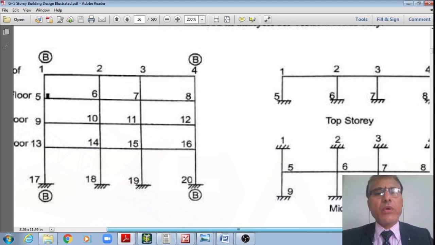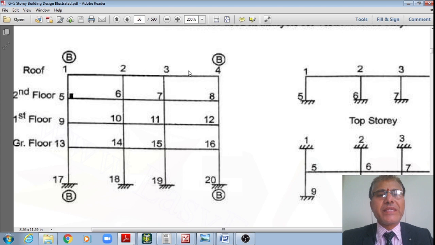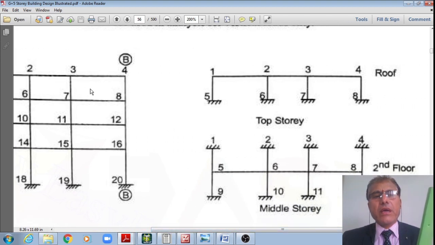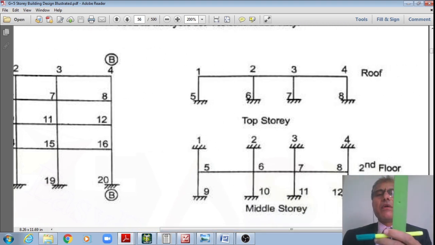In order to analyze this using the portal frame, you can analyze the top storey by cutting half of this column. What I'm showing on the right-hand side is the cut section. Half of the height of the column connected to the beams is shown here for the top storey.